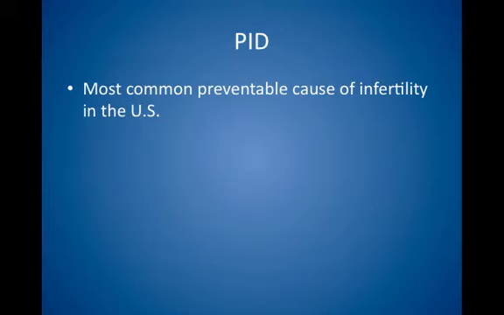Pelvic inflammatory disease is the most common preventable cause of infertility in the United States and the most likely cause of infertility in younger, normally menstruating women.